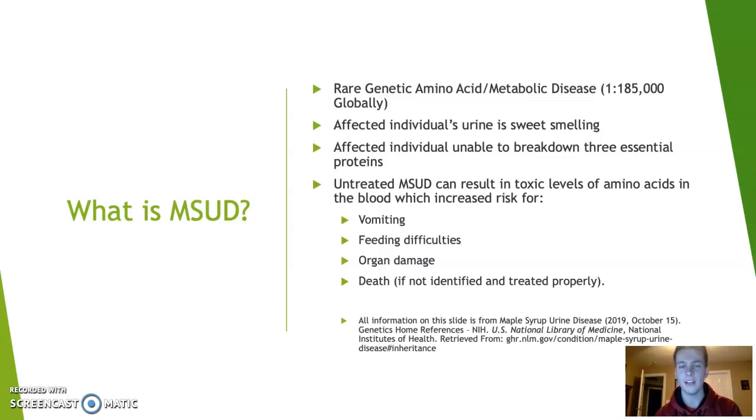So what happens is, instead of those branched chain amino acids being broken down further, they rise in the bloodstream and can reach toxic levels for individuals. And so if MSUD is left untreated, the symptoms that a patient can show are vomiting, feeding difficulties, and if it reaches certain toxic levels of amino acids in the bloodstream, it can result in organ damage or even death if not properly treated.